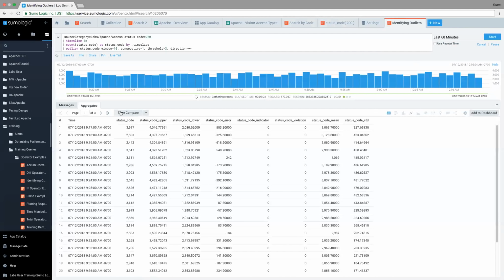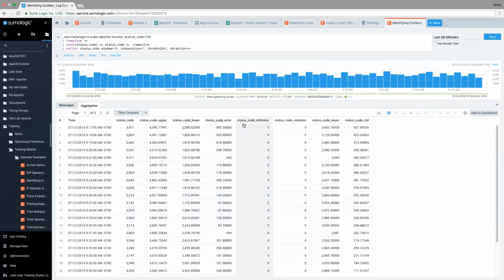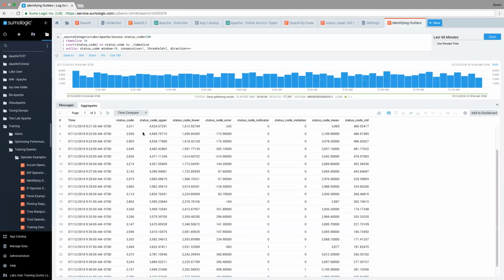When I run it, I'm still in my tabular view, and so I get my data back. I'll show you this in a better view in a second, but just to show you the raw content, not to get too bogged down on it, basically it's doing some mathematics. It's looking at 917, there were almost 4,200 status codes, and it's starting to set an upper and a lower threshold limit. Using all this information, it was expecting between about 4,000 and 2,000, and that fits in there. So that's good.